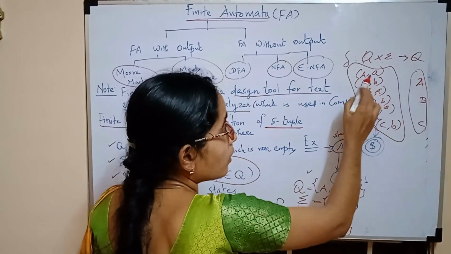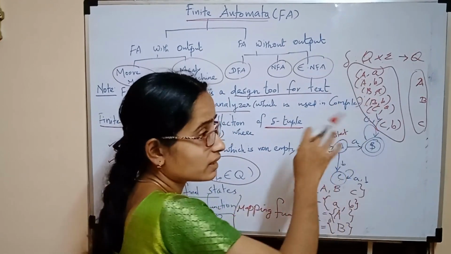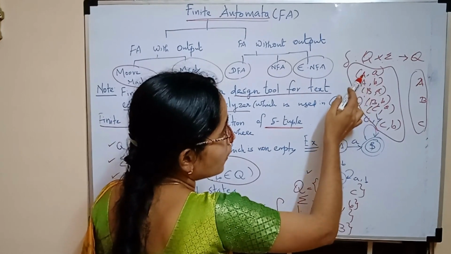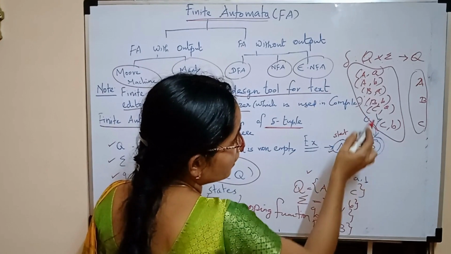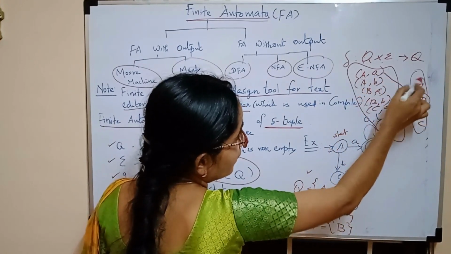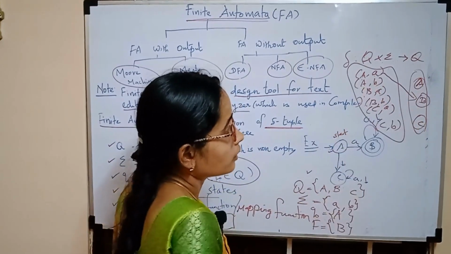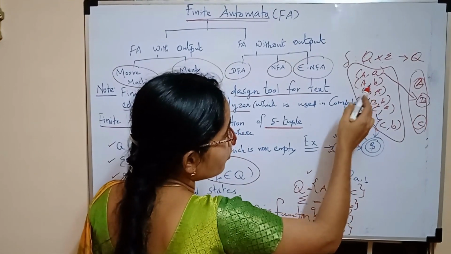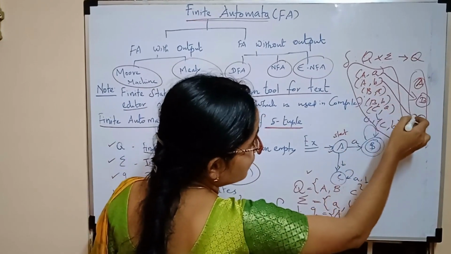Now you just see one by one. Upon seeing this diagram, you have to connect these two functions. Upon seeing small a on state capital A, where does it go? To B. So you draw an arrow from A to B. Just connect it. Then capital A comma b: upon seeing small b on capital A, it goes to C. Just connect these two.